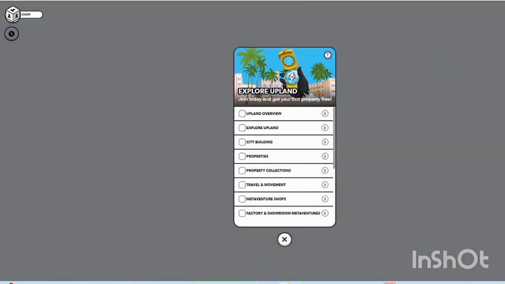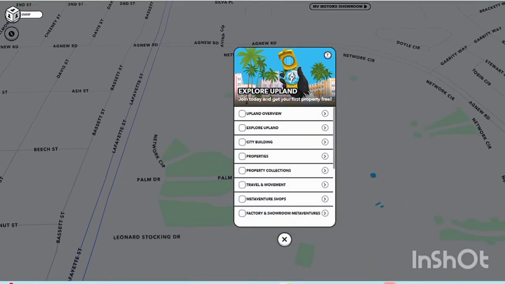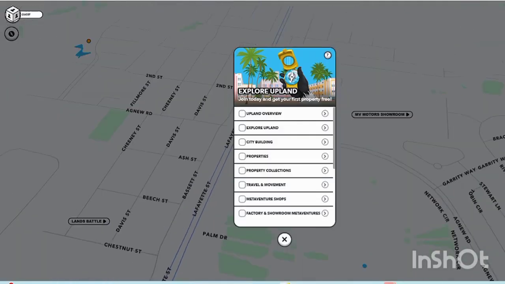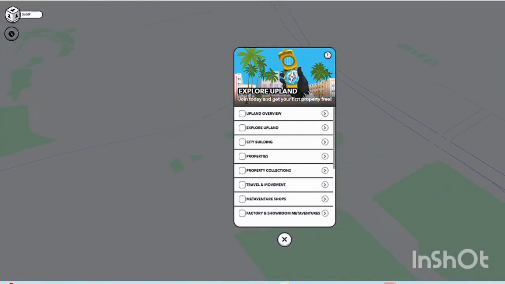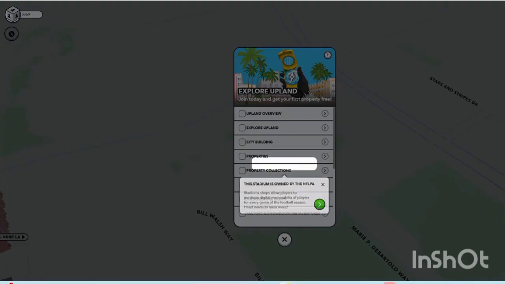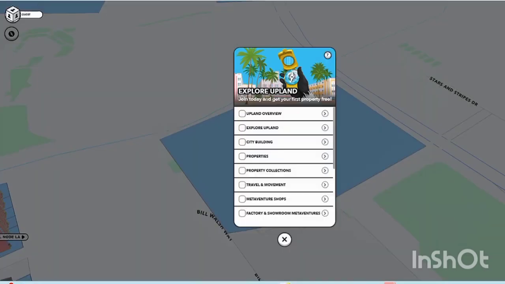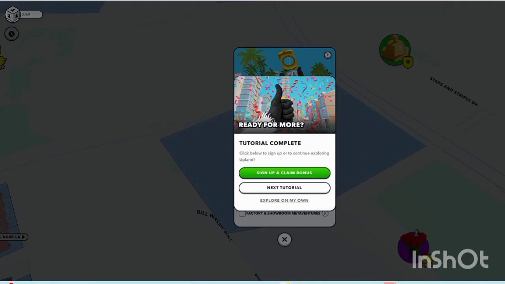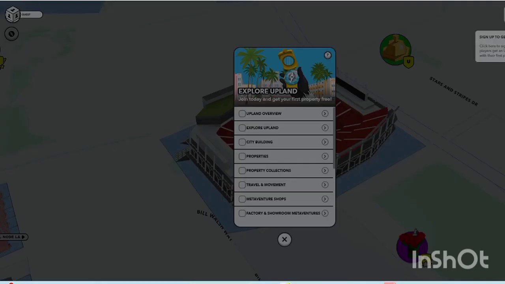There is exploring it. In this way you can join, you can be a part of it, so you can sign up and explore it, as there is also an overview. You can find the plants in this area where you are going to build, and next you can check about the properties collection. For that you can get where it has been created. You can also start up and explore it in this way.